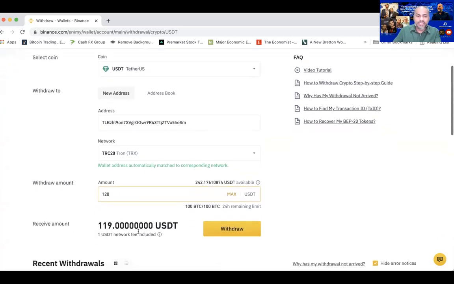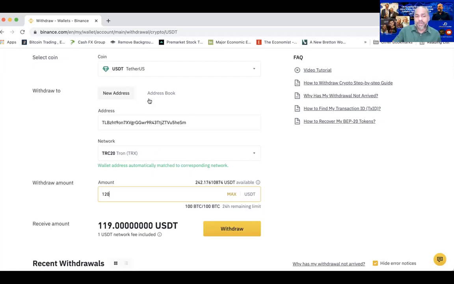If you put 120, there is a $1 fee charged by Binance. Now don't worry about this. Even if you put 120, nothing to worry, okay? You still have $19 for the fuel cost, which is sufficient, because the robot will continue to use until $10, then it will remind you. And once it reaches $2, then the robot will stop working. So make sure the robot doesn't reach $2. Make sure you are topping up the USDT that is required.